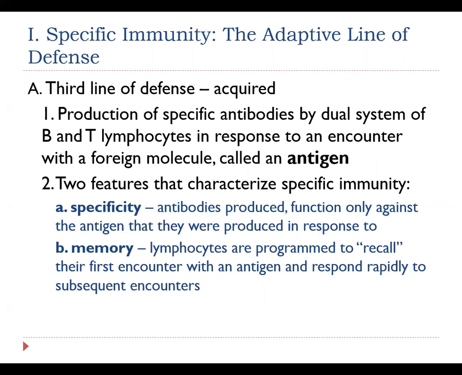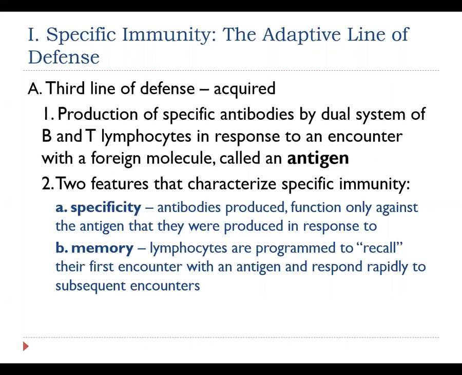In addition to that, during this response mechanism, during this dual system interaction between B and T lymphocytes, we will also find that lymphocytes produce memories. So in this case, you can actually look at this as a typical definition of a memory. They do remember. So we call them memory cells. B memory and T memory lymphocytes basically are going to remember the encounter that they had with that antigen from the very first time.